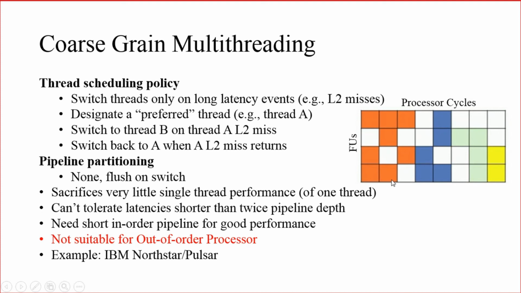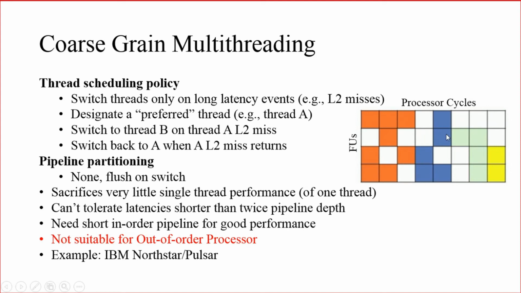This orange color shows that these execution units are taken by thread A. And after this cycle, some L2 cache miss or long latency event occurs, so thread A has been switched to thread B.